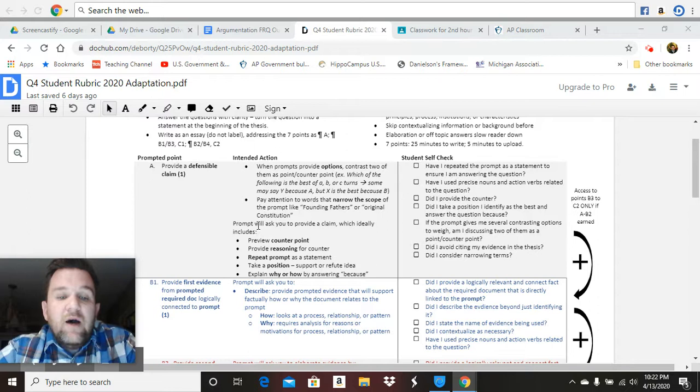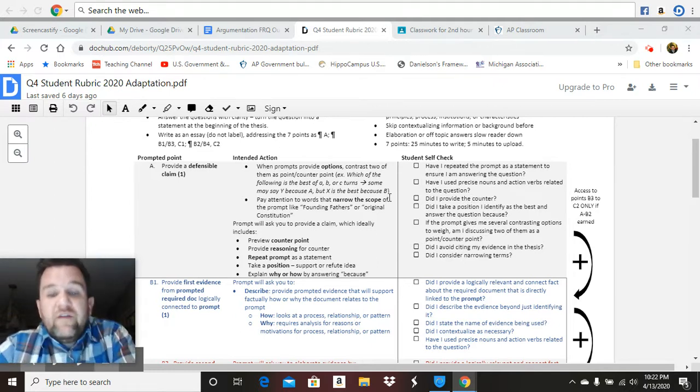Right? Prompts will ask you to provide a claim which ideally includes a preview of a counterpoint, the reasoning for the counterpoint, restate the prompt, use the words right from the prompt, it's given to you, right? Take a position. This is your claim. This is what you're arguing here, and then explain why. This is your line of reasoning by answering the cause.